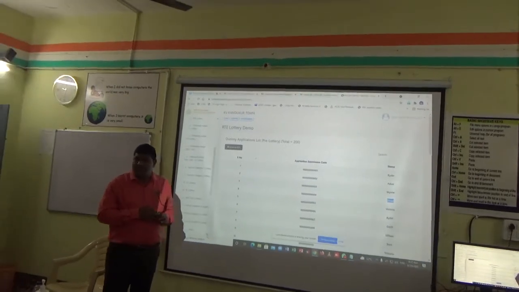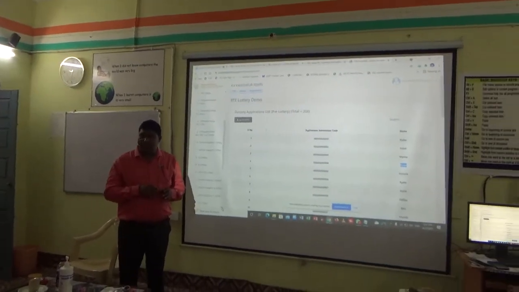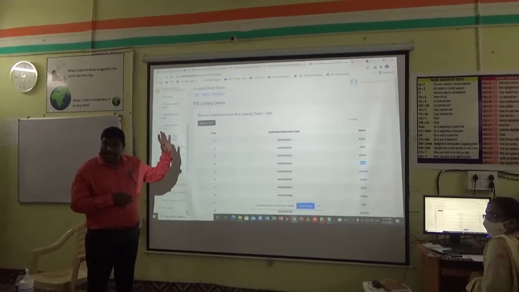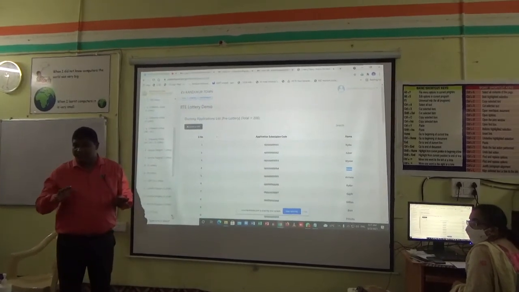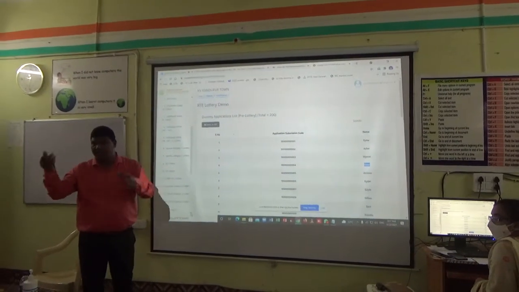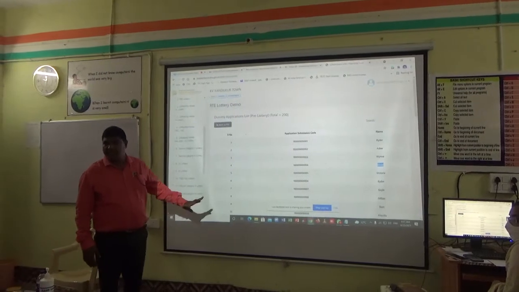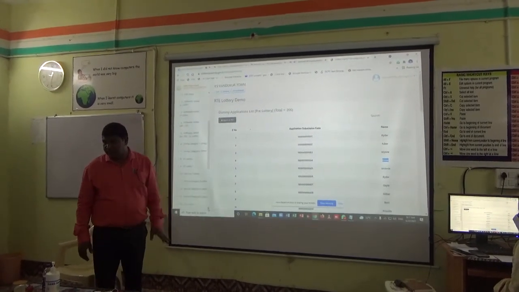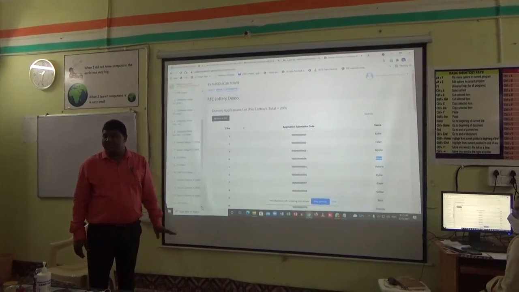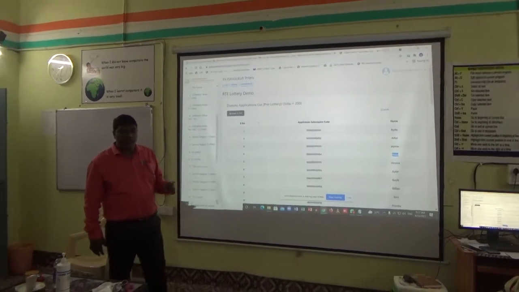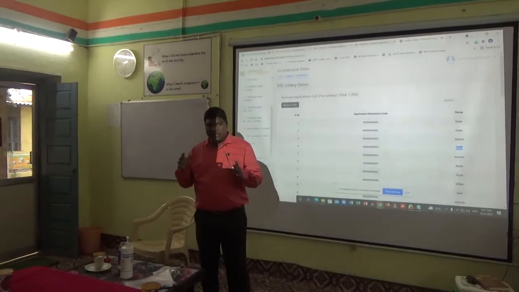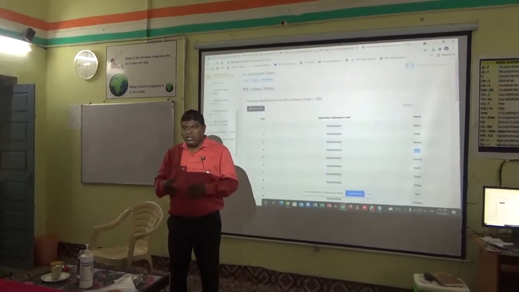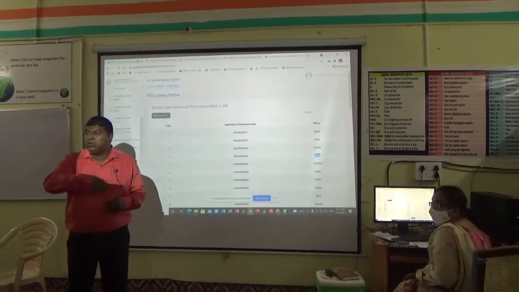ST also, there will be 3 seats. If any ST candidate is getting admission under RTE only, no exam. Exam will be there. Other than RTE, I have to pay fees. Single girl children also have to pay fees. Single girl child has to submit an affidavit. Affidavit is a must. And one more thing, RTE, those who have got admission should be residing within a radius of 5 kilometers.